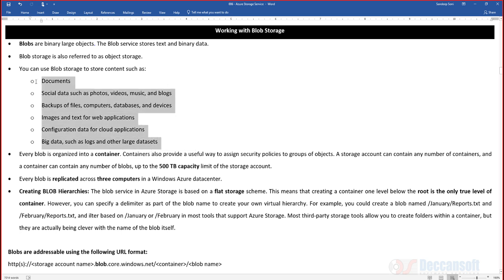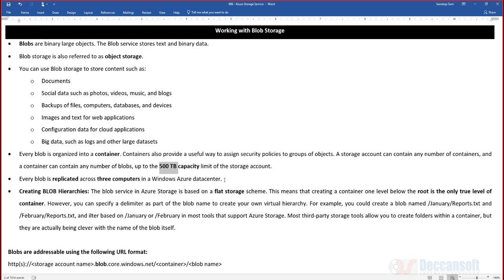These are a few examples of the types of blob which we have already discussed. Blob storage is also called object storage because blobs are nothing but objects when they get stored. Now what is important to know here is that one storage account has a capacity of 500 TB. This 500 TB spans all 4 types of storage.